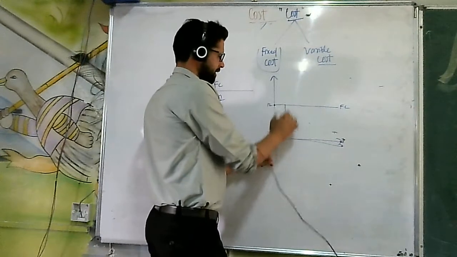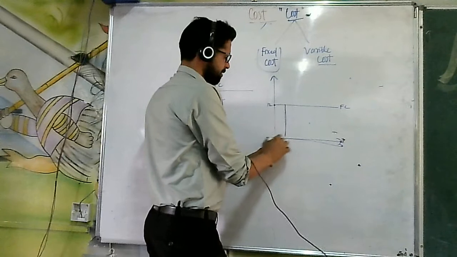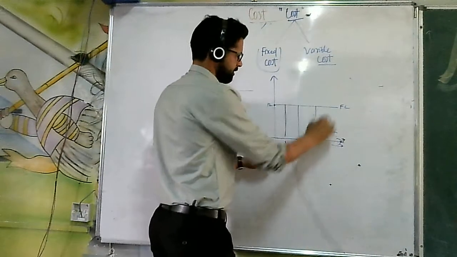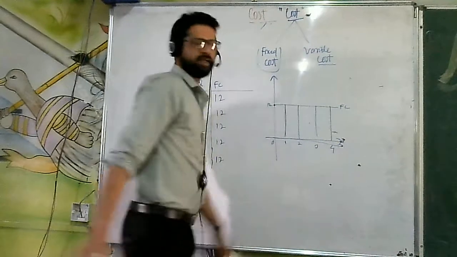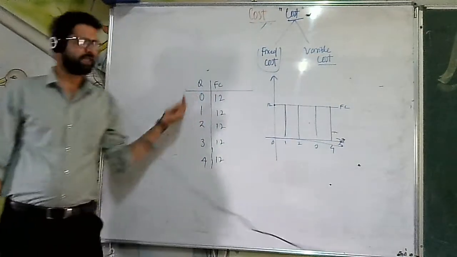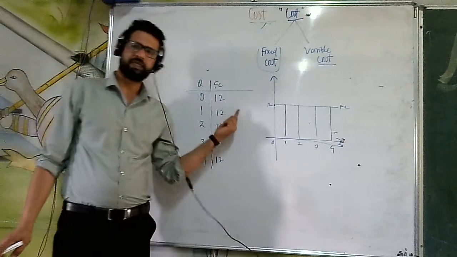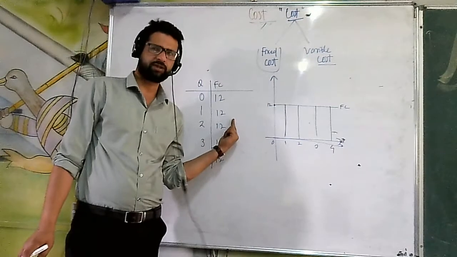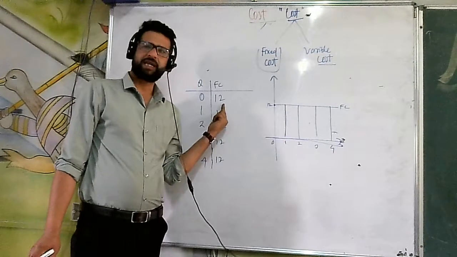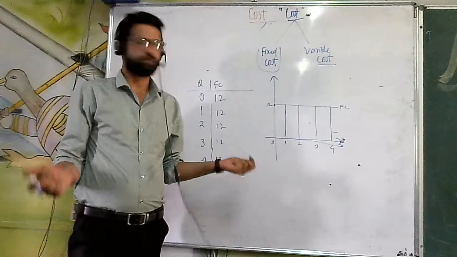And with the increase in output from 0 to 1, this cost is going to remain the same. So this will be called fixed cost. So fixed cost is defined as that cost which is incurred on the fixed factors of production, that cost which does not change with the level of output.